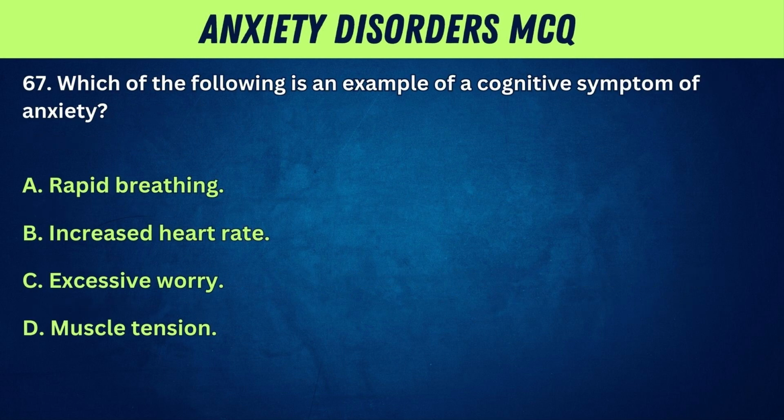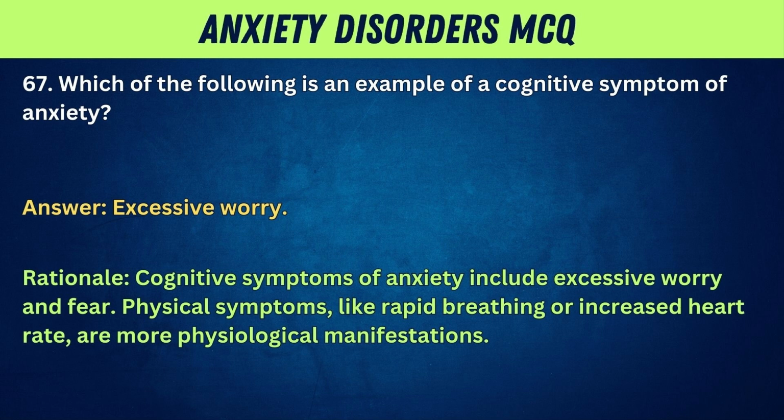67. Which of the following is an example of a cognitive symptom of anxiety? A. Rapid breathing. B. Increased heart rate. C. Excessive worry. D. Muscle tension. Answer: excessive worry. Rationale: cognitive symptoms of anxiety include excessive worry and fear. Physical symptoms, like rapid breathing or increased heart rate, are more physiological manifestations.